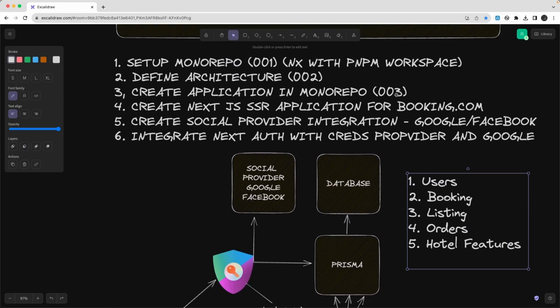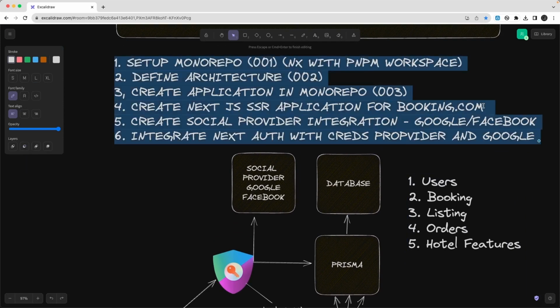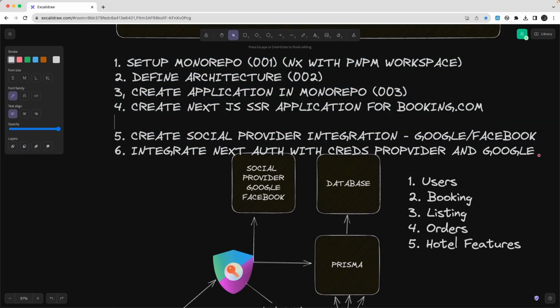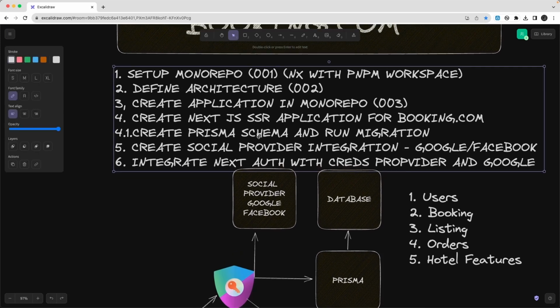Okay, that's going to be here, 4.2. You can say, okay, create Prisma schema and run migration. So what it will do is, okay, for the booking.com application, we need to design how many tables